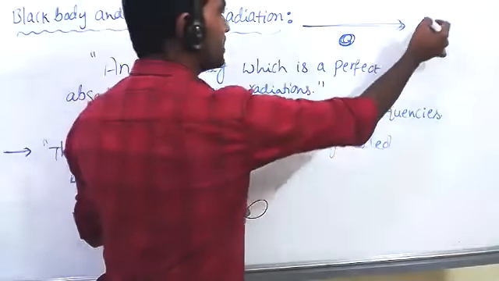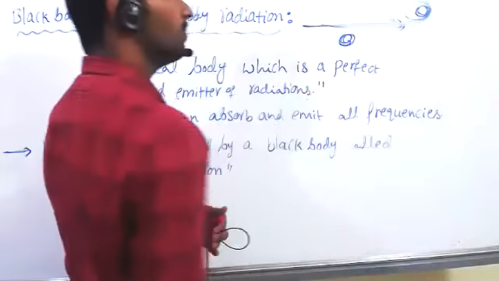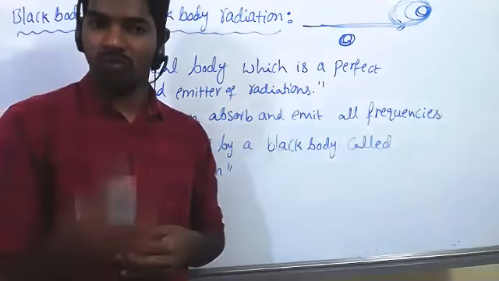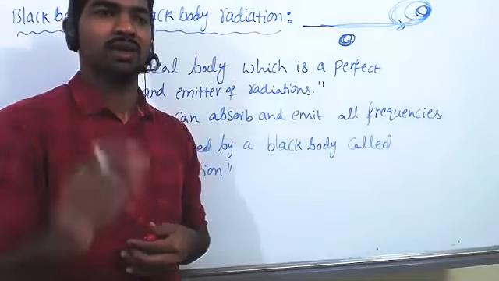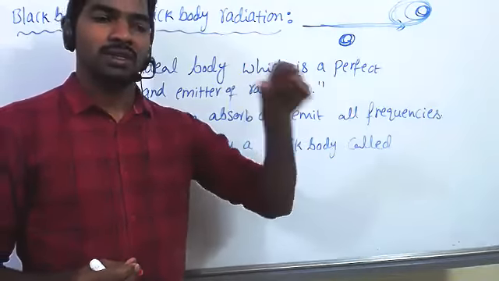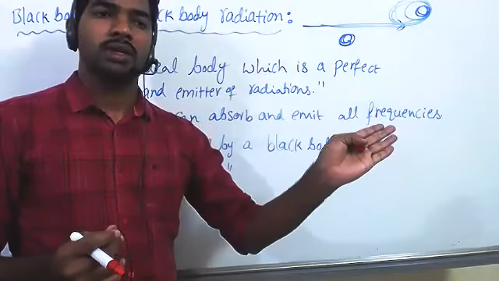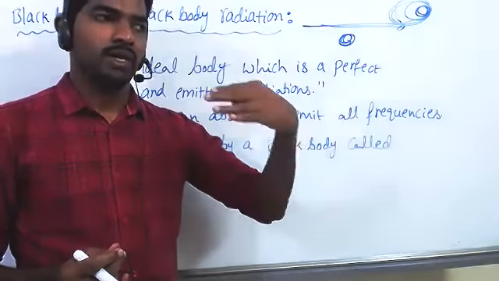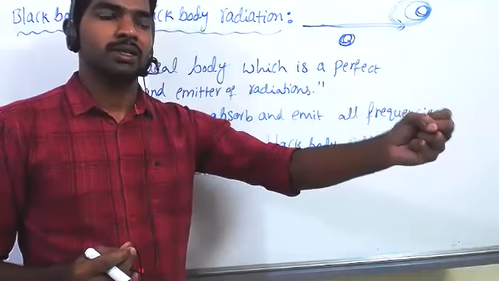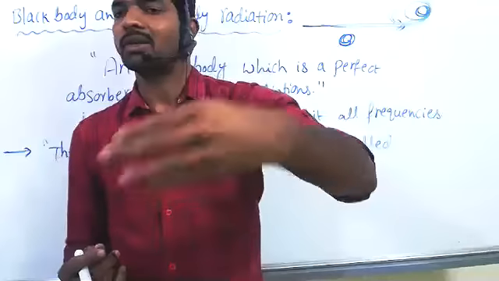But if there is a black body or black hole, it can completely absorb the light. That's why we cannot see this black hole. The main reason is that the objects surrounding us we are visualizing because of reflection, right? Something has a color, red color, blue color, whatever.